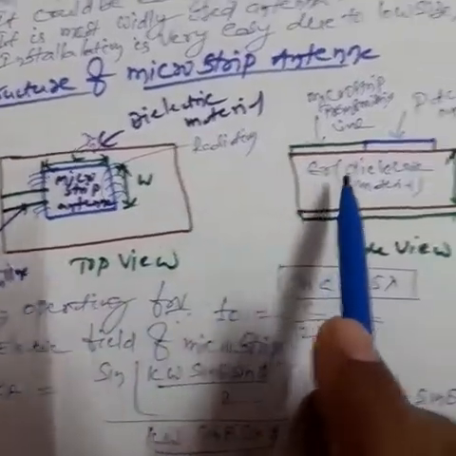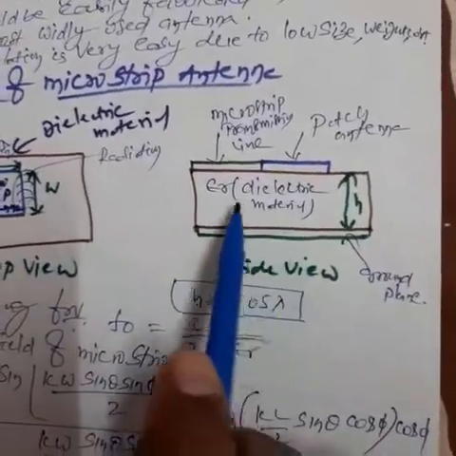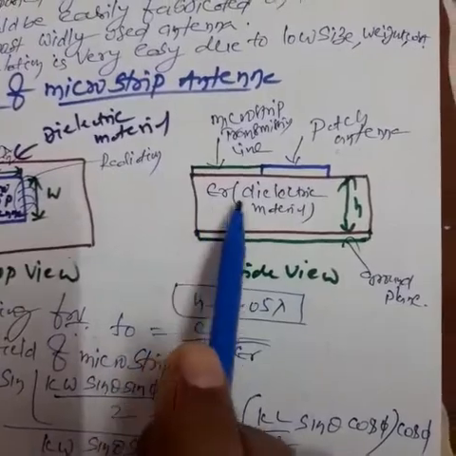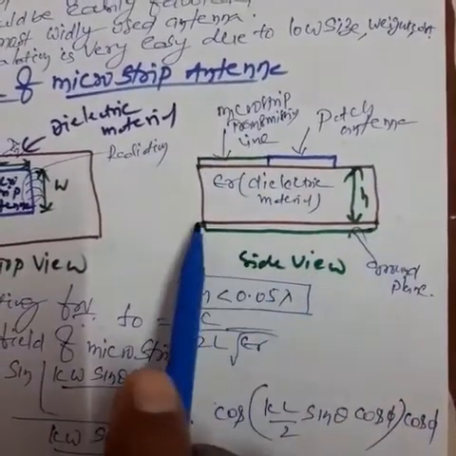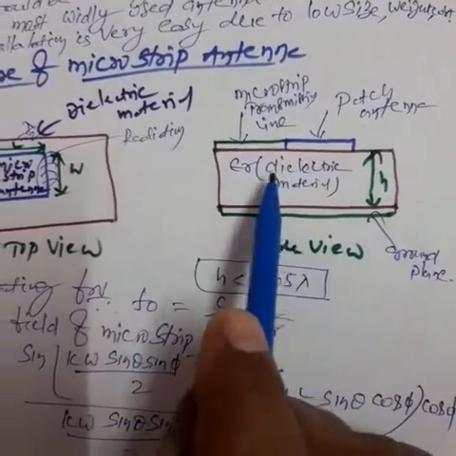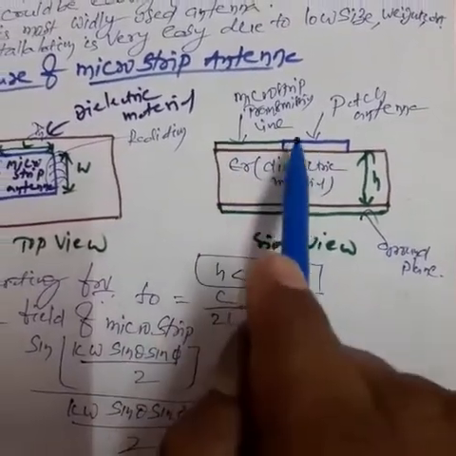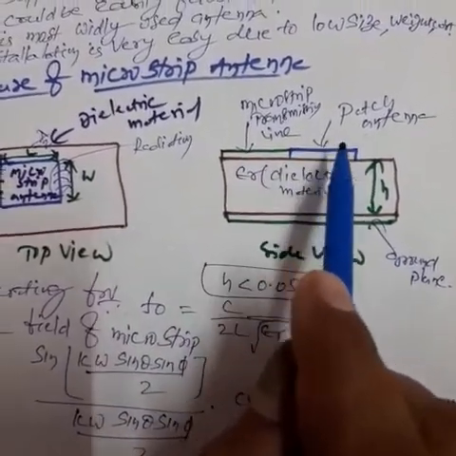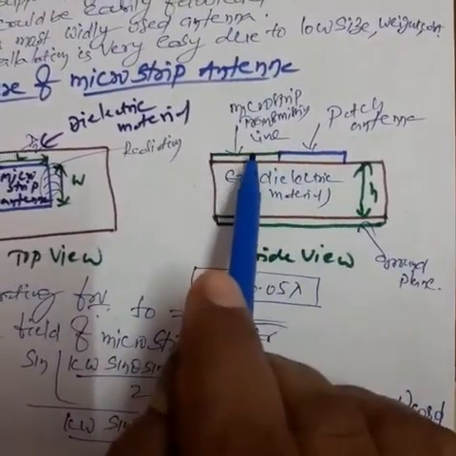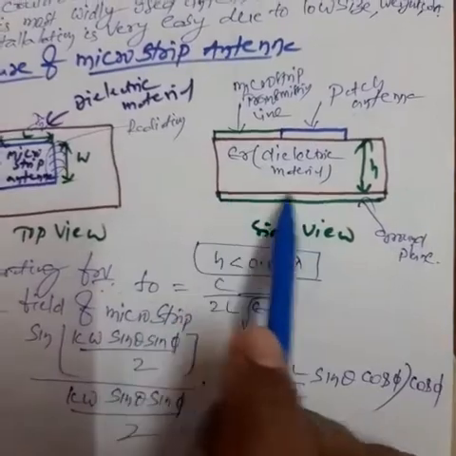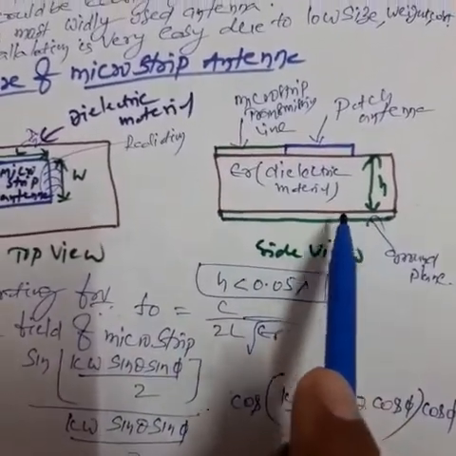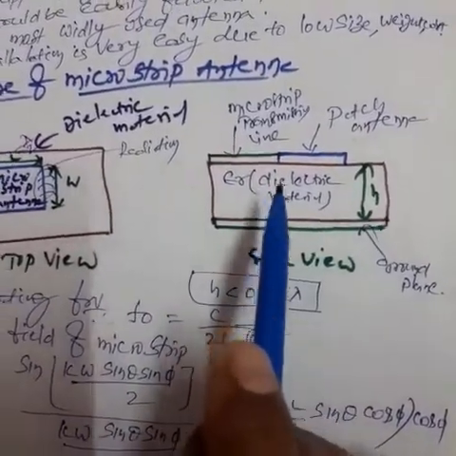Coming to the next diagram, this is the side view. Epsilon r is the dielectric material. This entire region is called the dielectric material, represented by epsilon r. Here one more line is there: this is the patch antenna. This is the microstrip transmission line. This is the ground plane, the ground supporting the microstrip antenna.